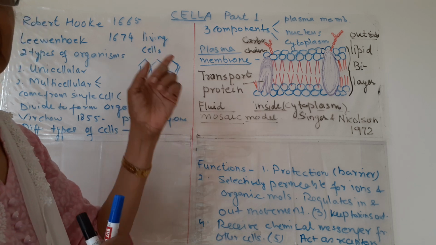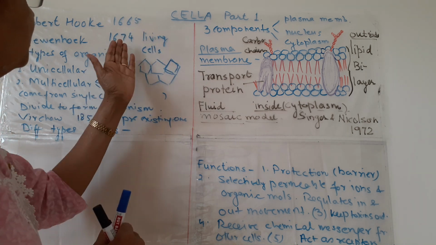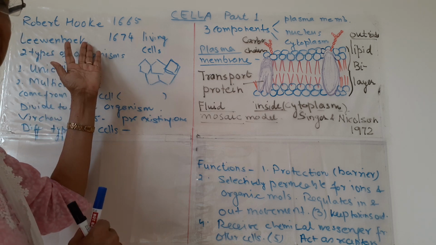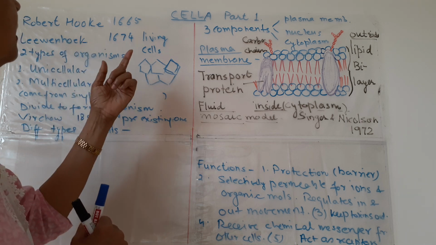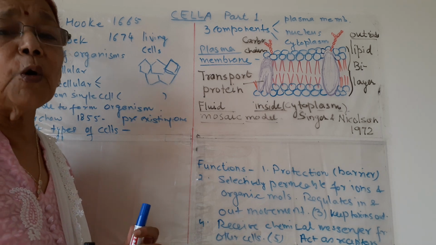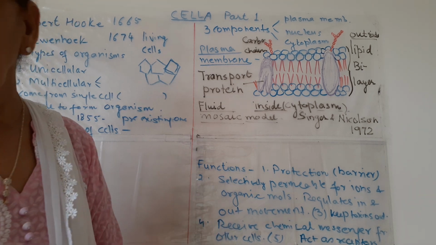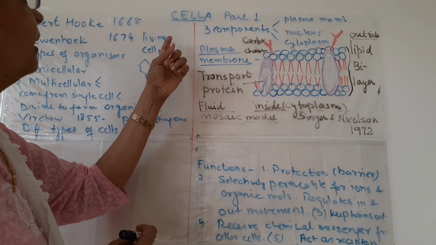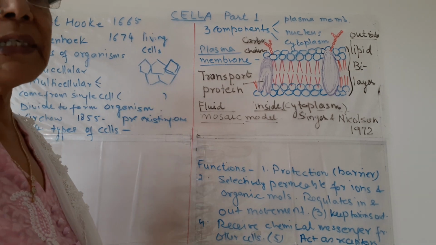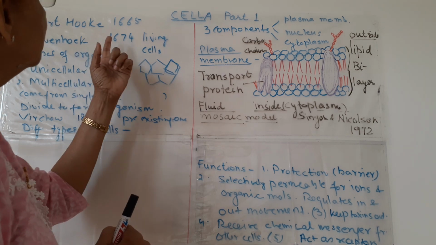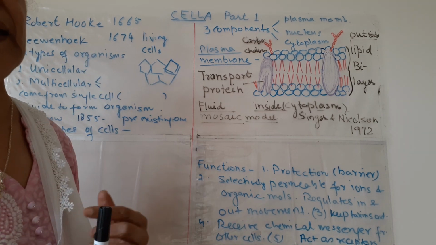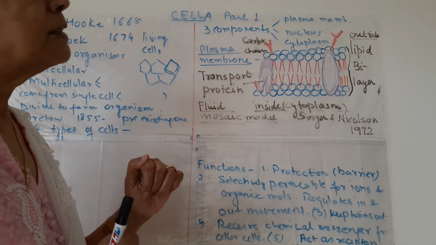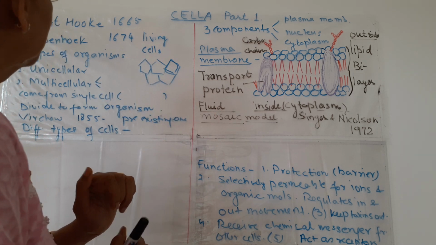So this honeycomb-like structure was seen by Robert Hooke in 1665, and this is the first known reference of a cell in history. After 9 or 10 years, Leeuwenhoek, the other scientist, saw living cells in pond water. So these earlier ones were dead cells, and living cells were first seen by Leeuwenhoek in 1674 in pond water. So this is about the history, or the discovery, of the cell.